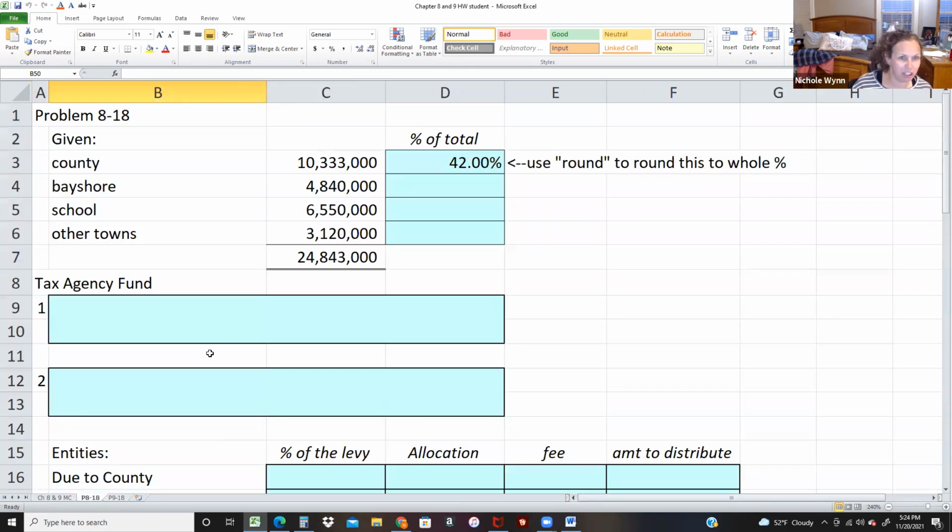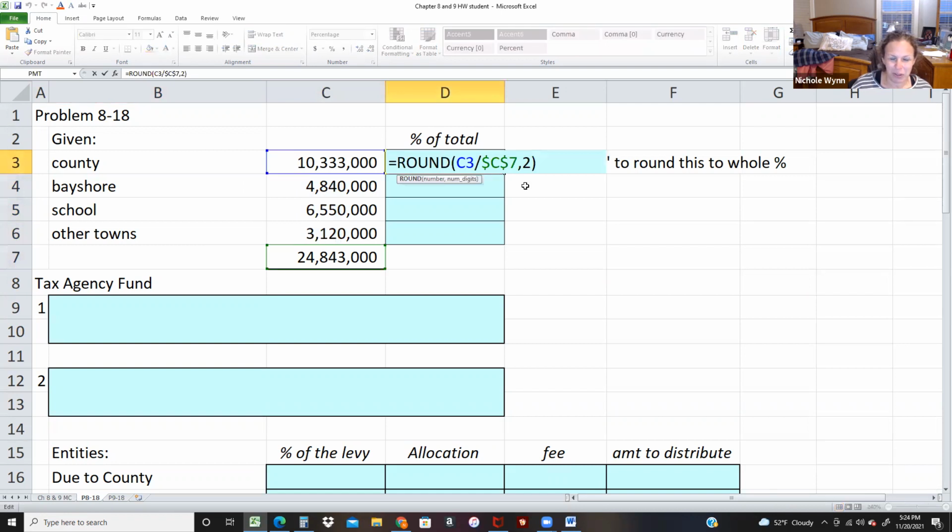In the chapter 8 homework, you're going to basically have this money. I do a weird thing here because I want it to round so that when you do the allocation, it's not a really weird number. Because if you don't round this, if you just do 10,333 divided by the 24,843, you get 41.59, but I want it rounded to a whole digit. So I use the round function.